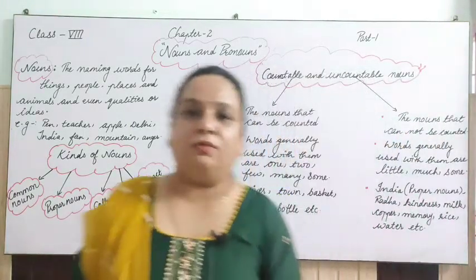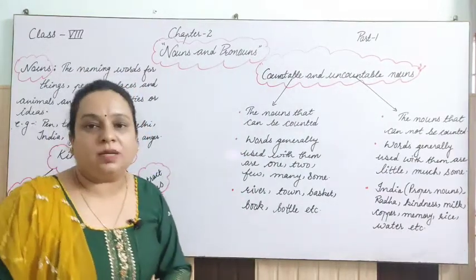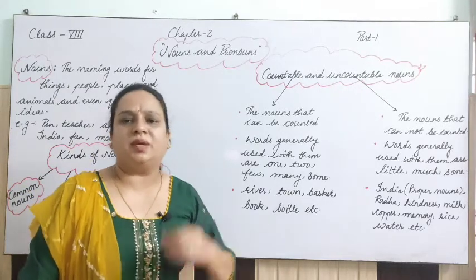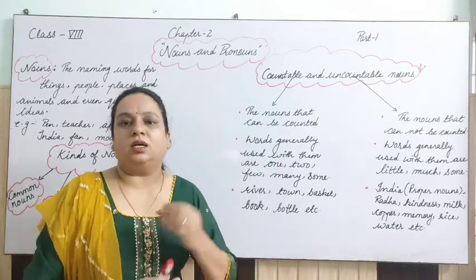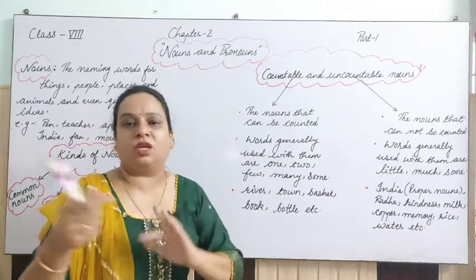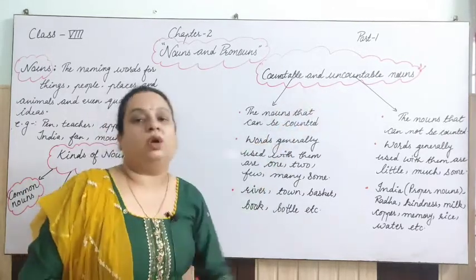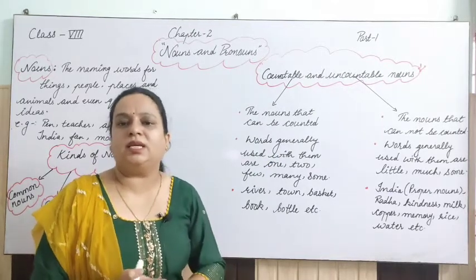Now we have to discuss the next thing for today in this video, that is countable and uncountable nouns, right? When we speak this word countable, it is actually very easy: countable are the words or things which we can count, like 1, 2, 3, 4, 5, okay? And uncountable is what? The things which cannot be counted, right? That is very easy actually.